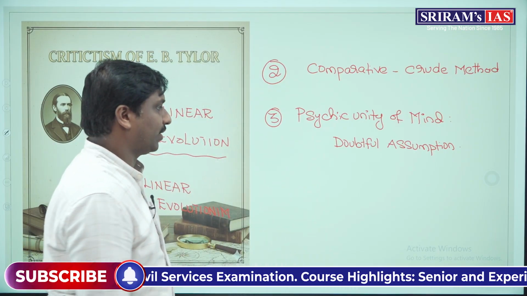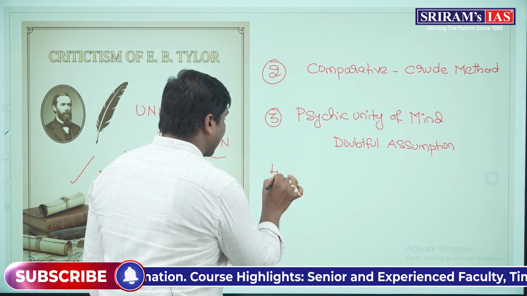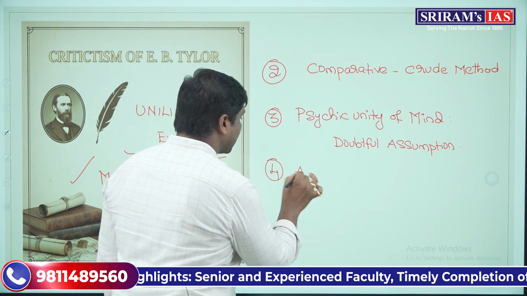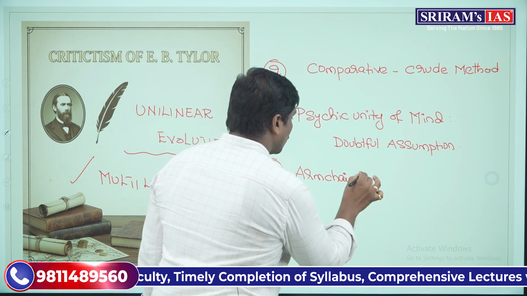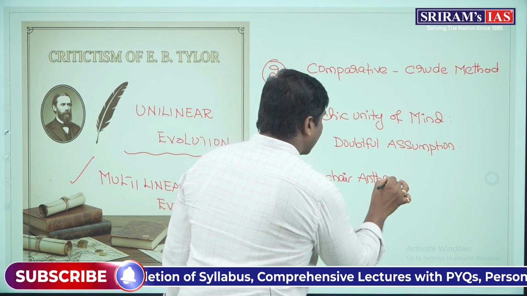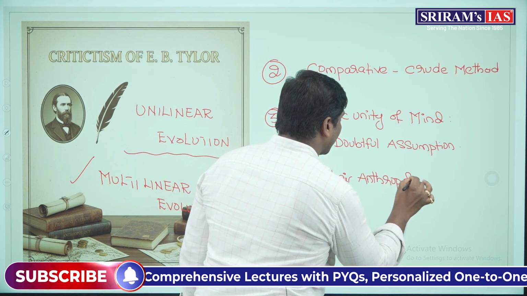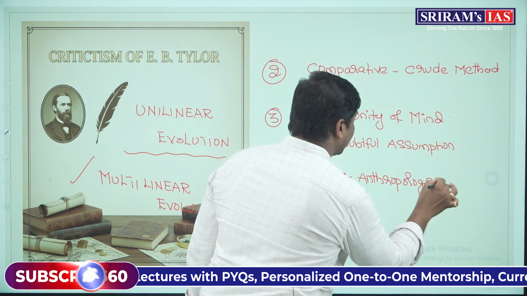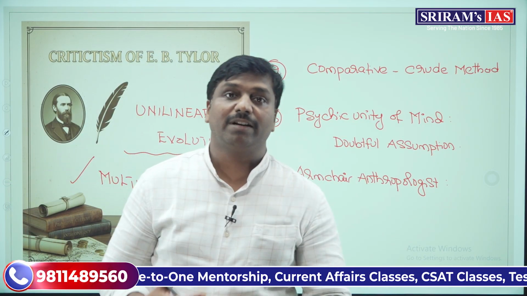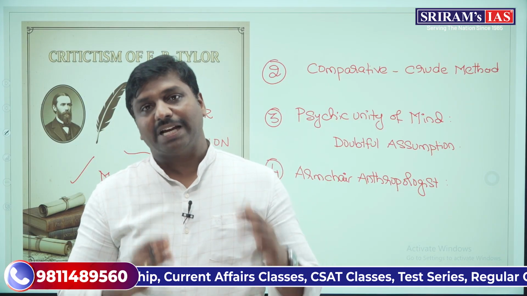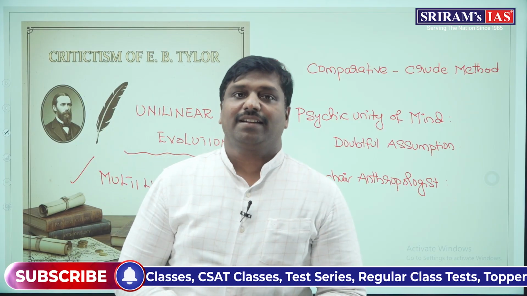Then the next thing is that E.B. Tylor was an armchair anthropologist. So what do we mean by armchair anthropologist? It means he developed all his contributions by sitting in his office or in his home.